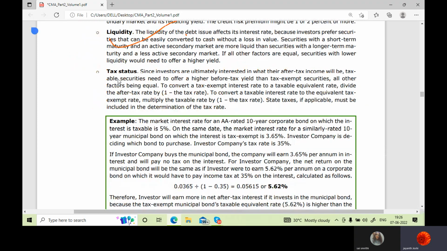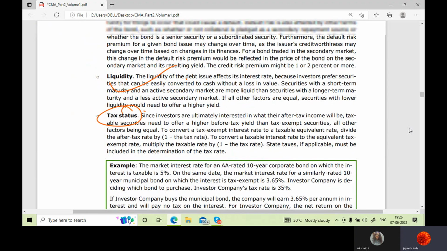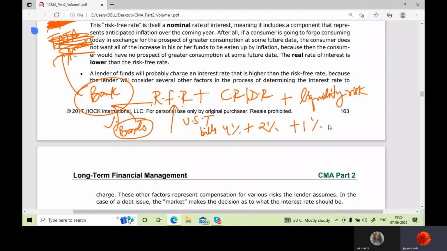And then I would also see the tax status of the country I'm investing in. Plus something like inflation risk I can add, and duration: if I have given a loan for a very long time, say 20 years, I would add more to that again.